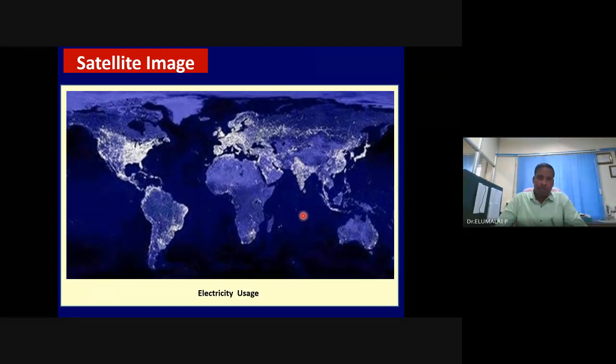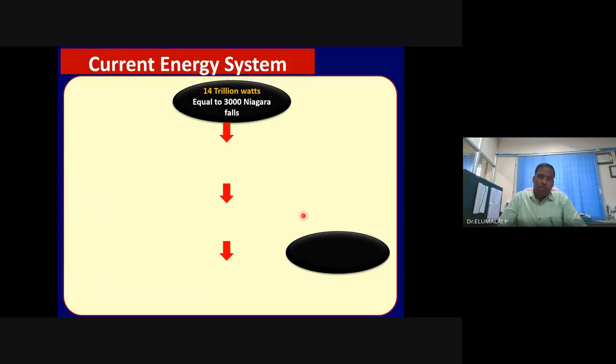You see that Europeans and Americans are at the forefront in consuming electrical energy. How much global energy is being consumed? At least 14 trillion watts of energy.